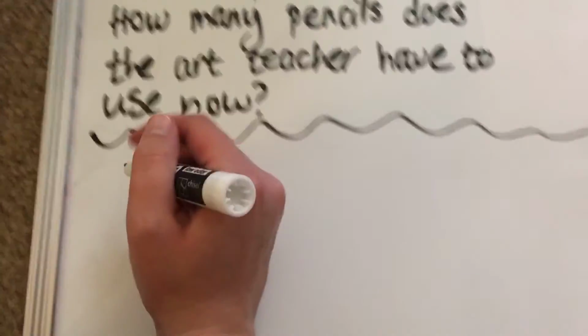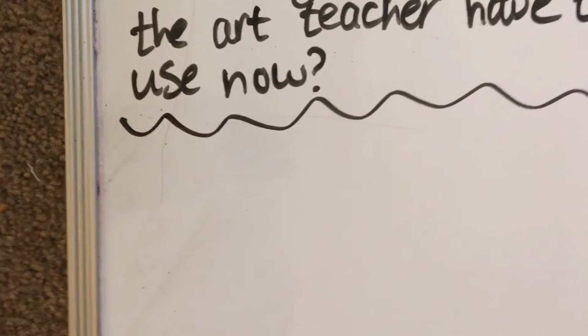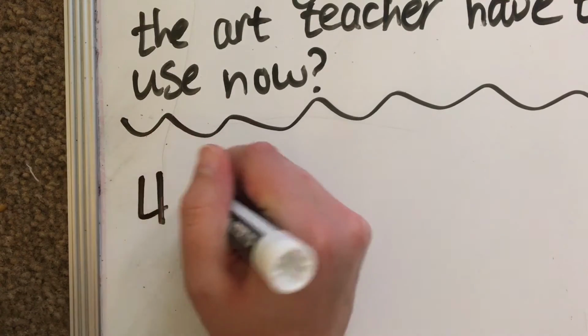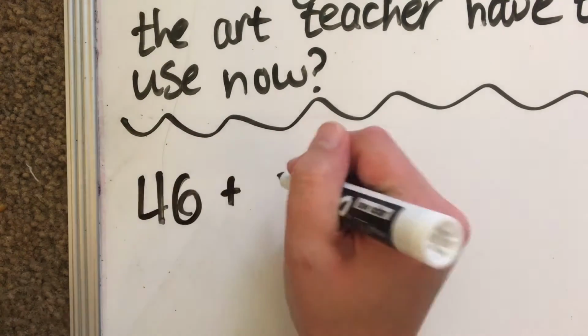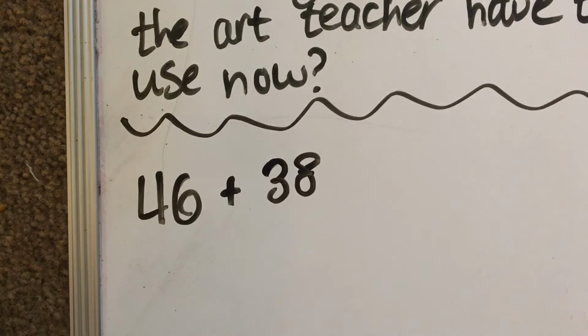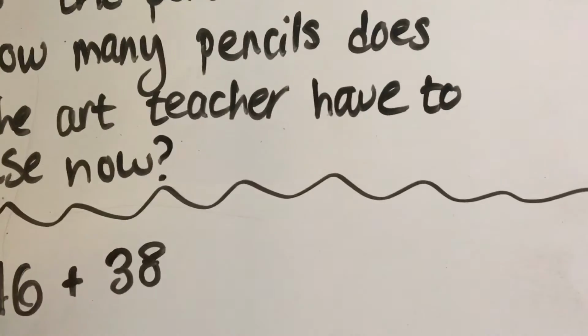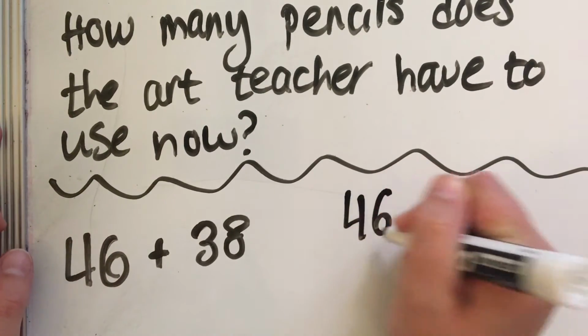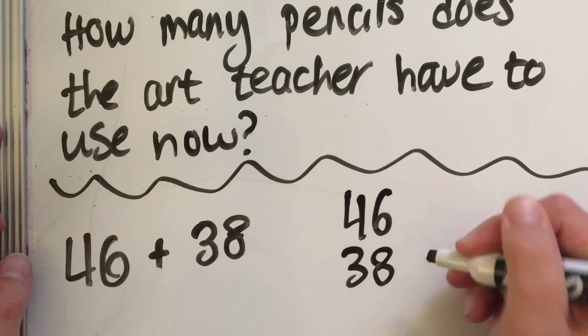So our first step, I'm running out of room here. He's going to be adding 46 plus 38. When we're adding, there's a couple things we can do here. We can break these apart into tens and ones, or we can do it using the algorithm. I'll go ahead and do both. This will just be a longer video. Algorithm, stack them vertically. Make sure your place values are nice and lined up.